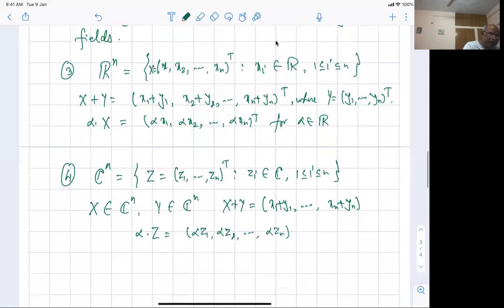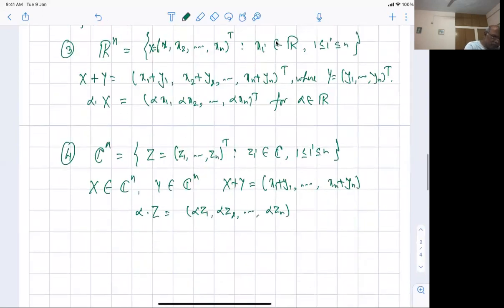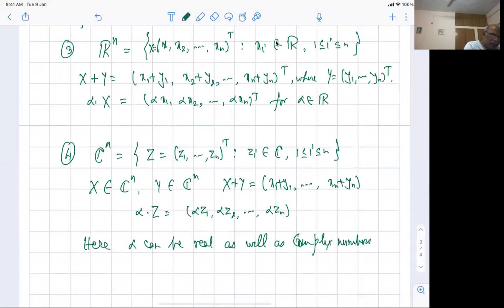Important thing is that here alpha can be real as well as complex numbers. Both are allowed, and therefore we need to differentiate between things.